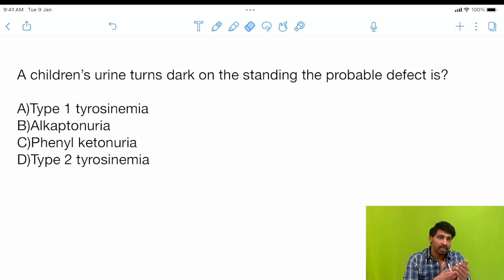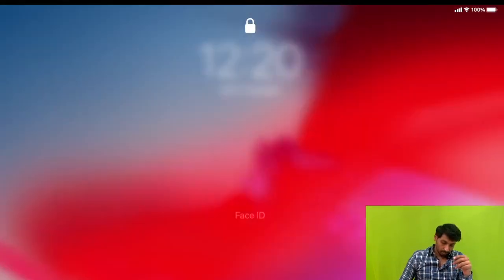Before it was image based questions showing the biopsy or histopathological smears and asking things, right? So this year it is the new concept.